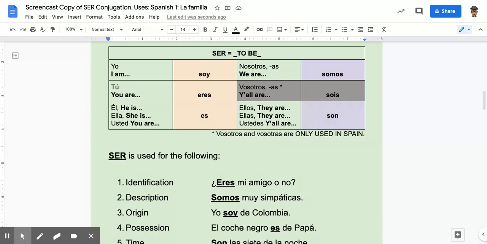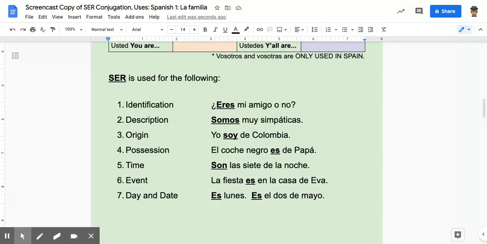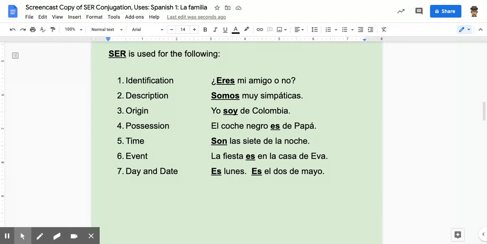Now, how do we use the verb ser? Hay mucho contenido aquí. Ser is used to identify. We're calling one noun another noun. Say your dad is a pilot. Mi padre es piloto. Mi padre is one noun, piloto is another. Or I could say, this is my pencil, or I am your Spanish teacher. That is my dog. So we are identifying things. We're identifying people.